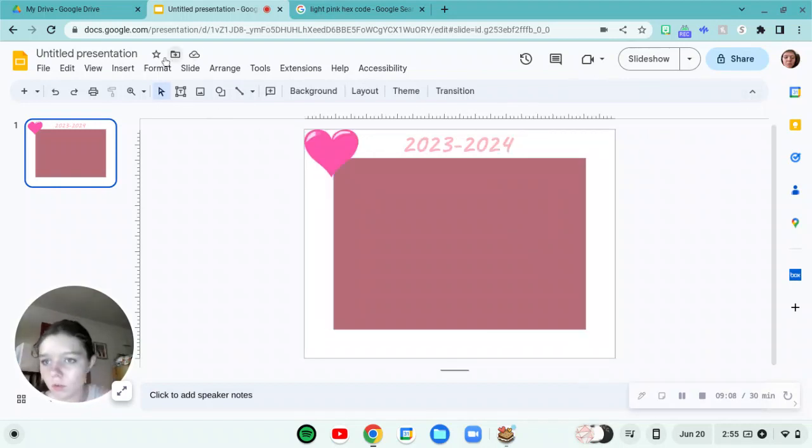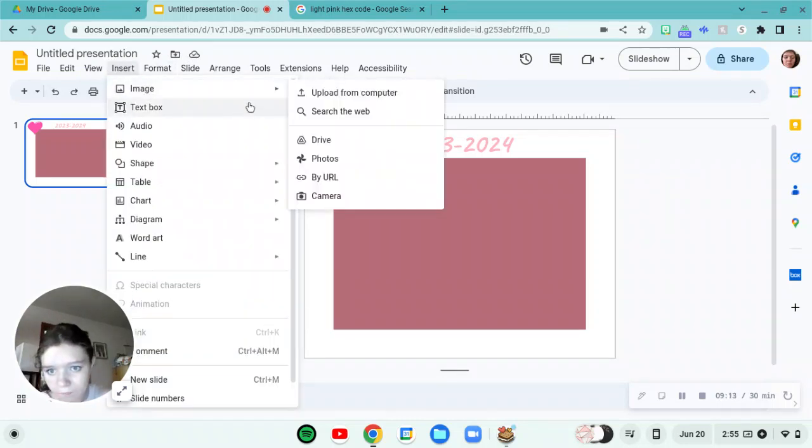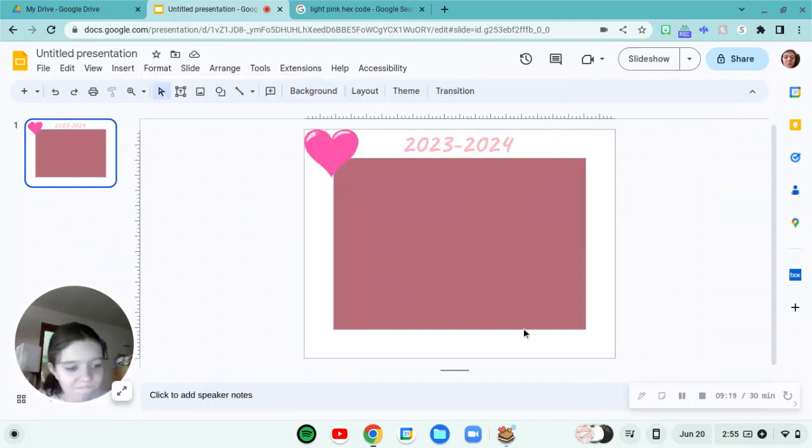But okay, so we're still going to use that because I want this to be a personalized thing. Just have to scroll back a bit. I hate this. I will be back with you when I figure out how the photos work.